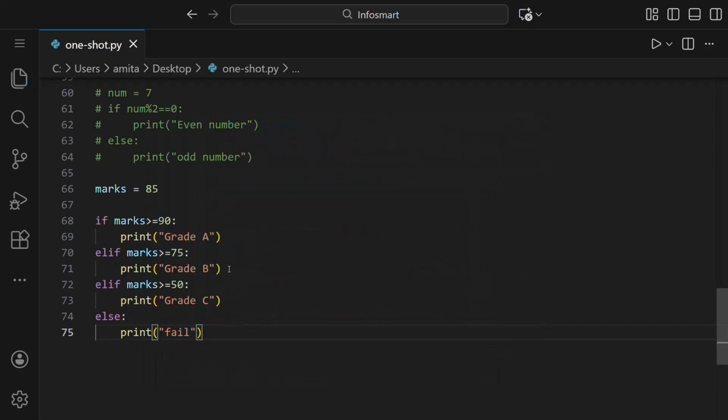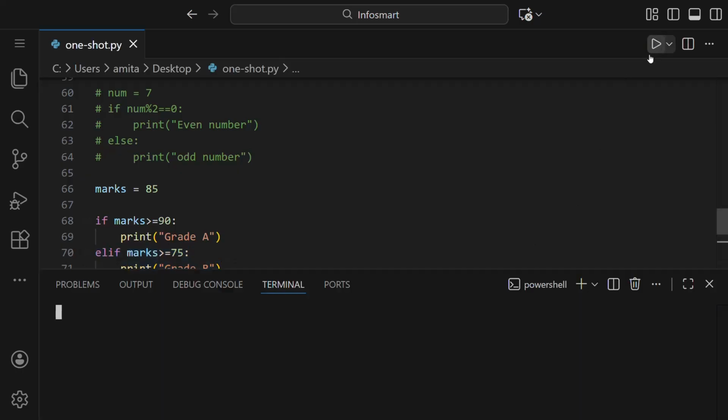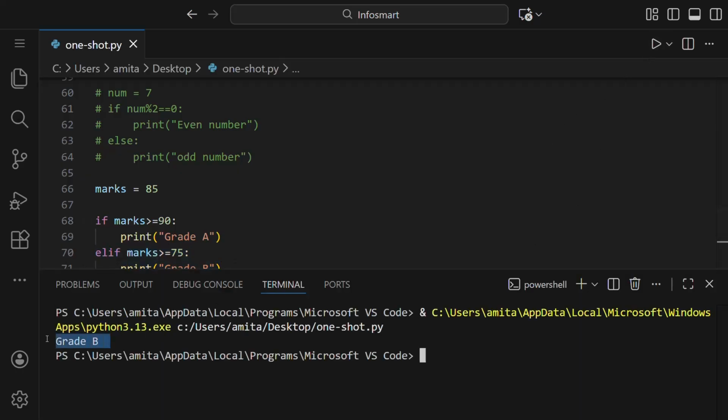Now you might wonder, we have written grade C here, and 85 satisfies this condition as well as this condition. So will both be printed, or only grade B? Let us run this and we'll see. We can see only grade B is printed.